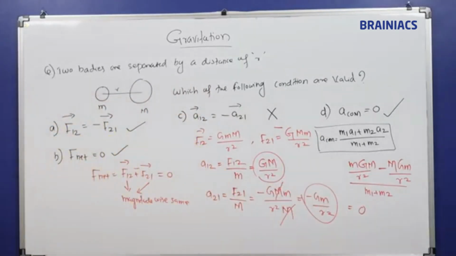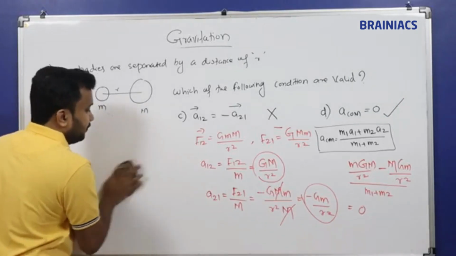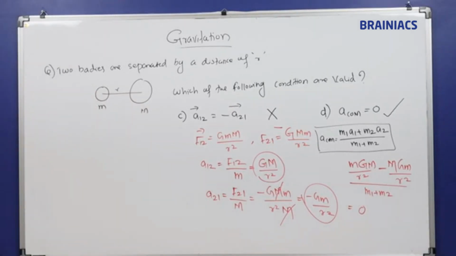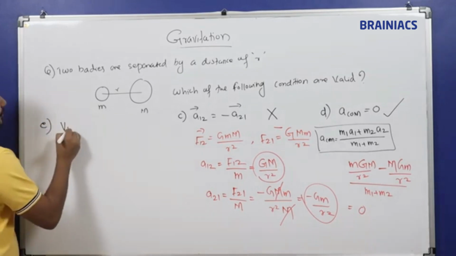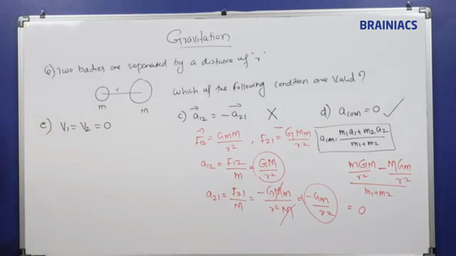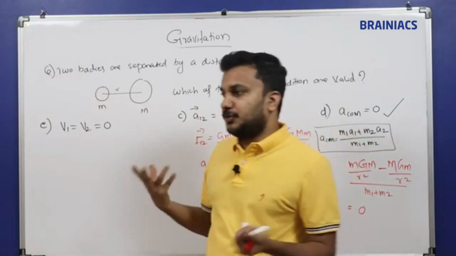So now we have seen the four conditions. We have another condition also. What are all the other conditions? Now force we have seen, accelerations we have seen, and the next condition we are going to see is with respect to velocity. Okay, the condition E, the fifth condition: V1 is equal to V2 is equal to 0. Both bodies are moving with 0 velocity. 0 velocity means bodies are not moving.